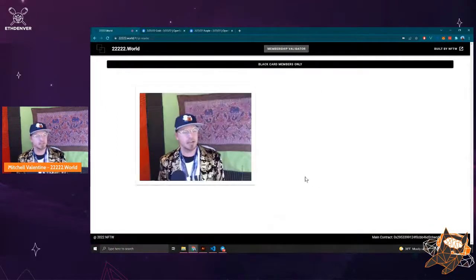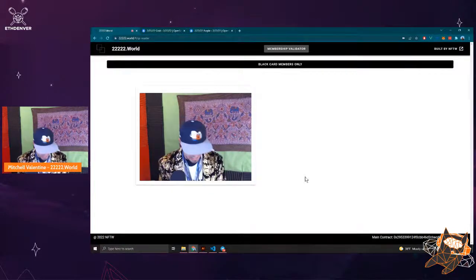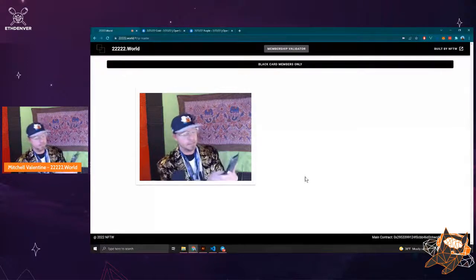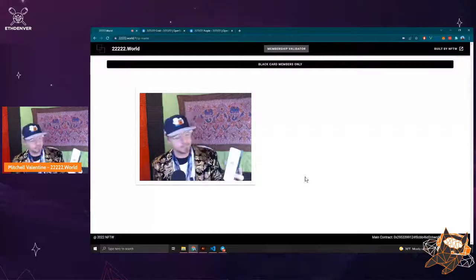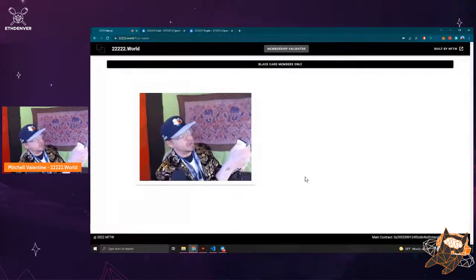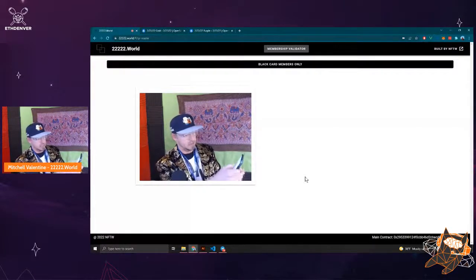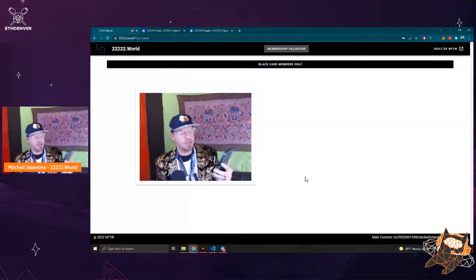So let's try that out. Let's go to the membership validator. Now anybody could do a membership validation anytime that they wanted to. So on my phone, I've got MetaMask set up here somewhere. Where's my MetaMask? Okay, I got my MetaMask. So I go to MetaMask, and then in my browser I go to 222 World, basically. So let's go there, and I do my authentication and I generate my validation proof.